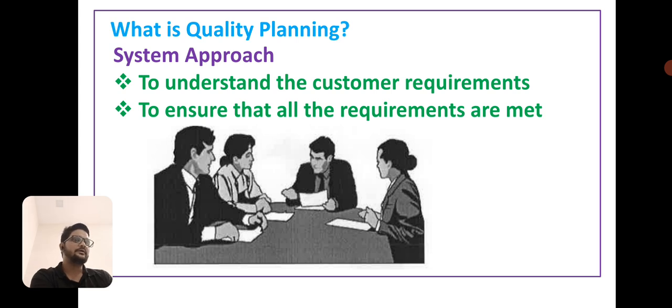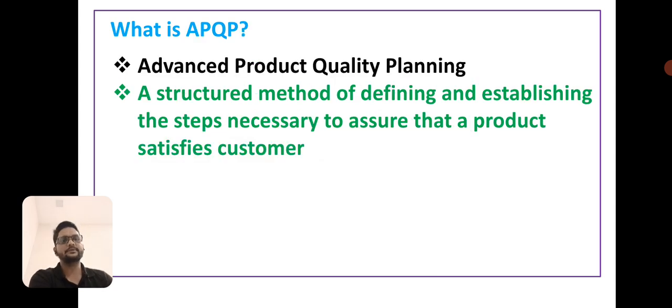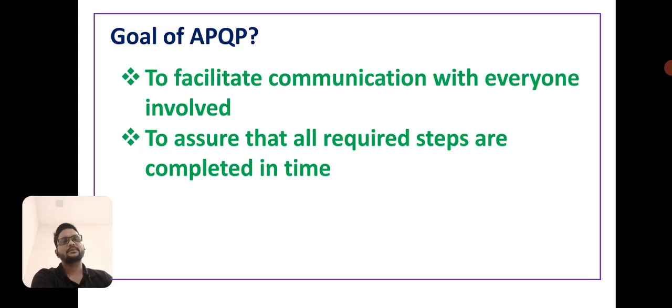Means we need to focus on understanding the customer requirement and ensure that our requirements are met. Next is what is APQP? APQP is Advanced Product Quality Planning. That is a structured approach or method of defining and stabilizing the steps necessary to assure that a product satisfies the customer. And what is the goal of APQP?